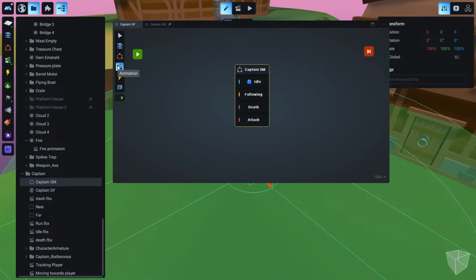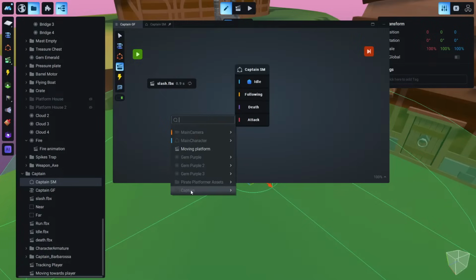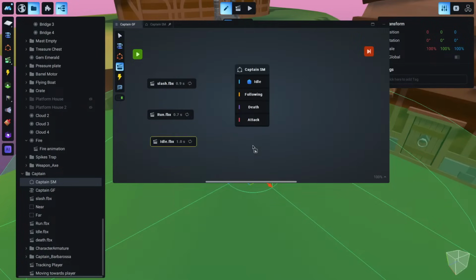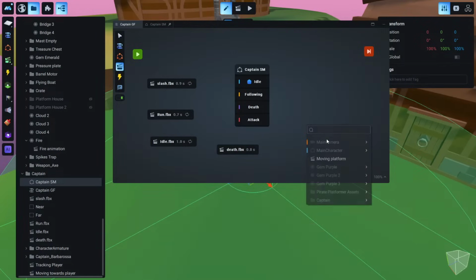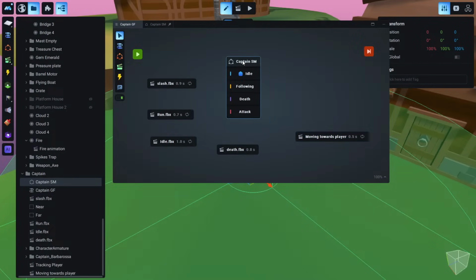Okay, let's import. Click on the animation, and let's import the captain's animations here. So click here, add existing animation. Go to captain, and let's import the slash. The slash is the attack, and let's add all the rest. So run, add existing animation, idle, add existing animation. You see it's really easy. Death, add existing animation, and we are not going to add the tracking player because I have already added a rule in there. So let's just add the moving towards player. Okay, so these are the animations.